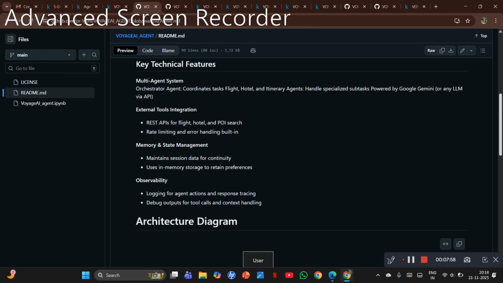Multi-agent system: in this I have taken the orchestrator agent that coordinates the task, flight, hotel, and itinerary agents, which handle specialized subtasks powered by Google Gemini or any LLM via API. External tools integration: REST APIs for flight, hotel, and POI search, with rate limiting and error handling built in. Memory and state management: maintains session data for continuity, and uses in-memory storage to retain preferences. Observability: logging for agent actions and response tracing, and debug outputs for tool calls and context handling.